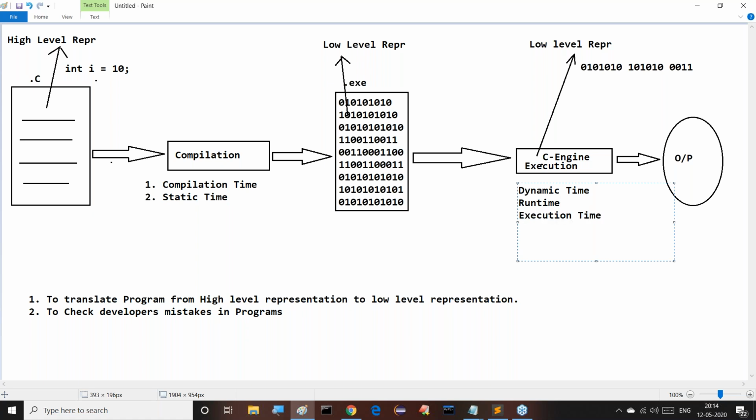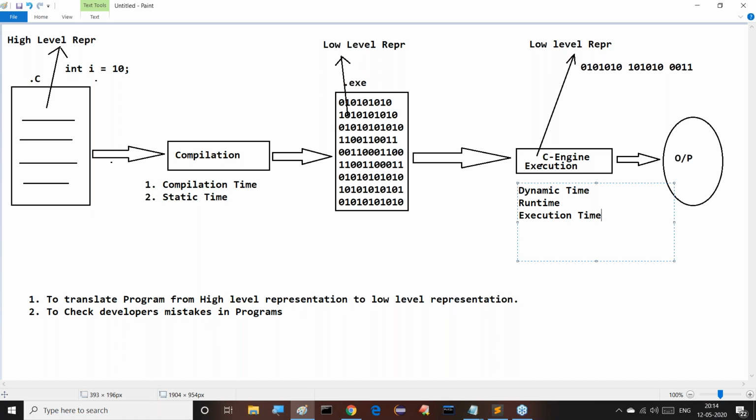All these are similar words only. Dynamic time, runtime or execution time, all are related to which one? Running our Java program, that means C program, executing our program. Static time, compilation time, and all these things are related to which one? No, compilation of our program.